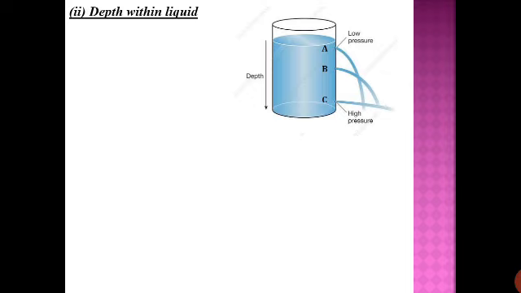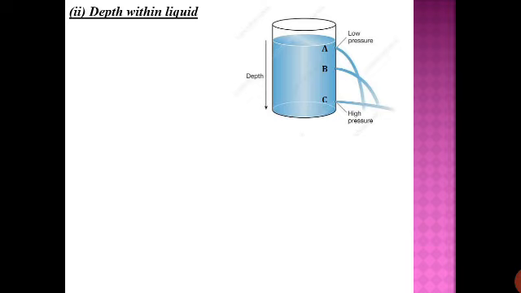So you can see there is a glass container, or any container, and three different holes are made in the same container, which are written as A, B and C. So at C there is one hole, at B there is another hole, and at A there is another hole. So we can say the hole at A is at the top and the hole at C is at the bottom.